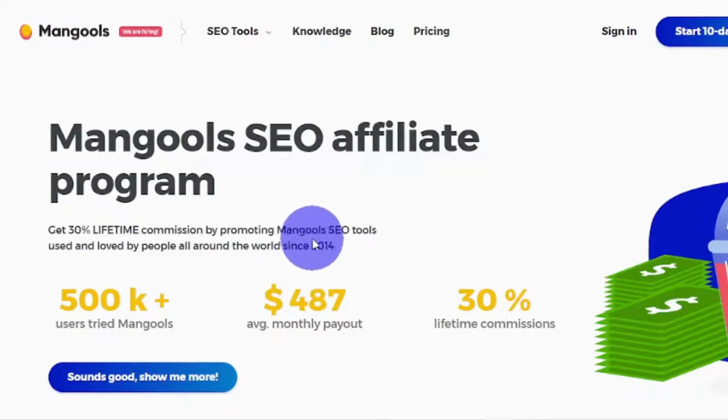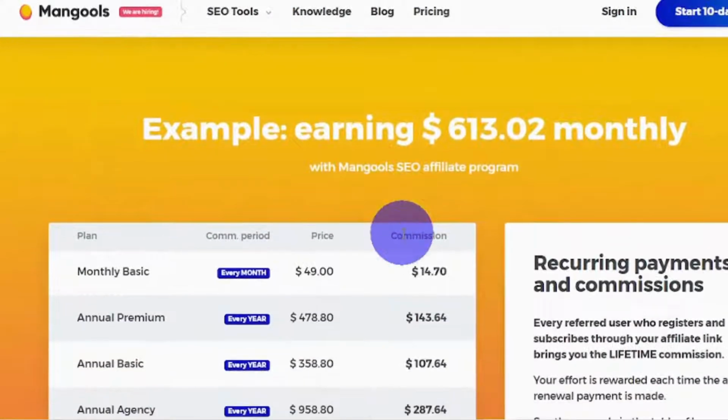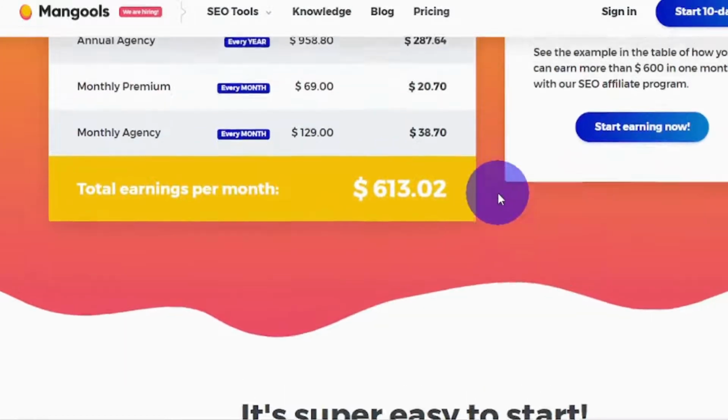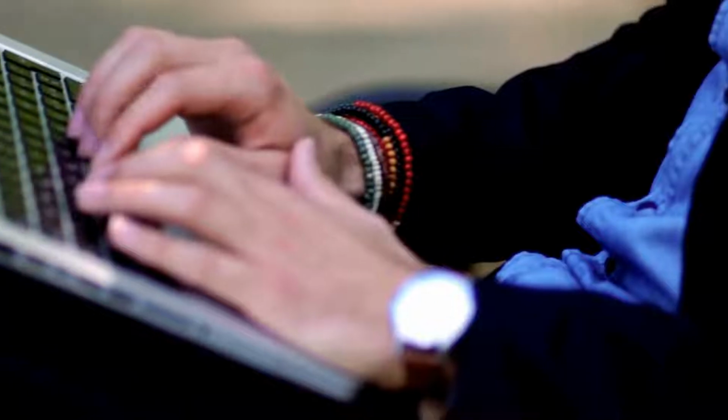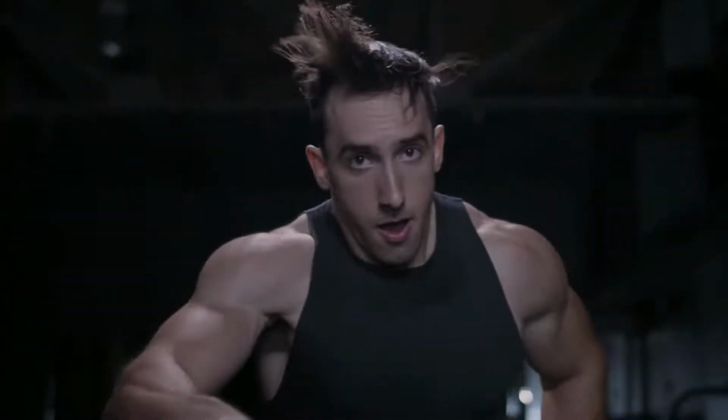So, click the affiliate program and you can see here that you will get 30% lifetime commission by promoting their SEO tools. If we scroll a little bit down here, you will see here that you can earn up to $613.02 per month. So this is definitely going to pay off, especially if you use the traffic source I'm about to reveal. All you have to do now is put in the effort and do all of the hard work.